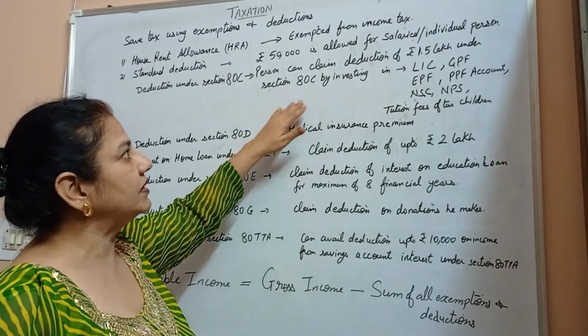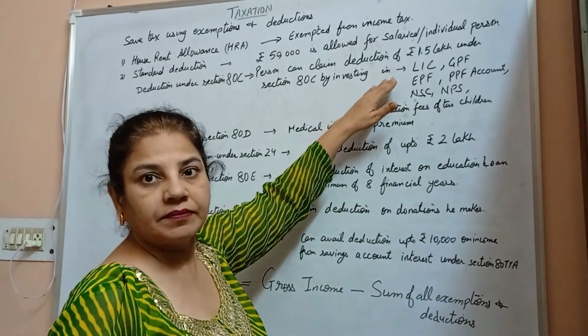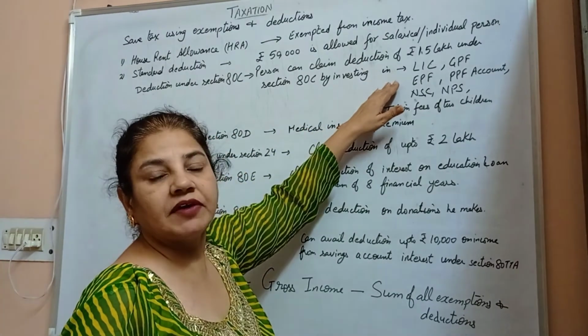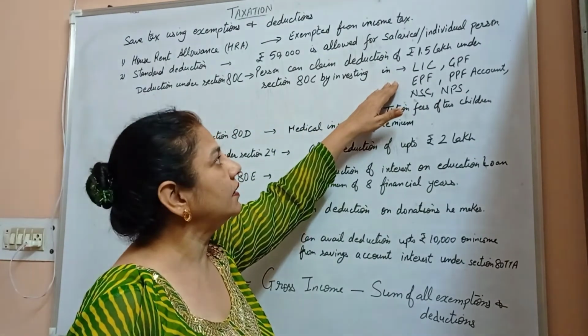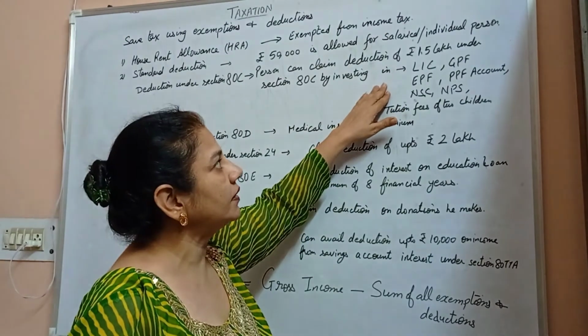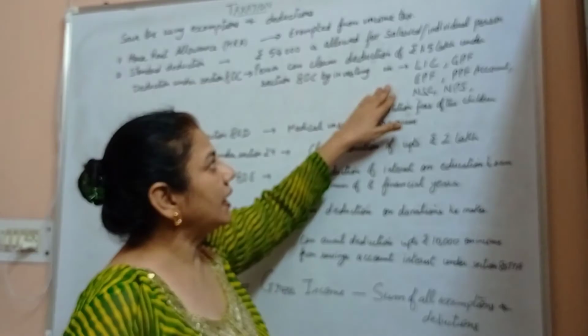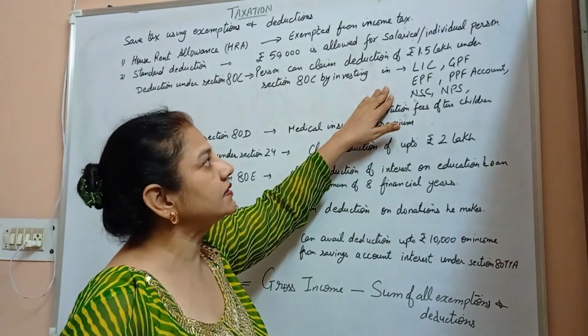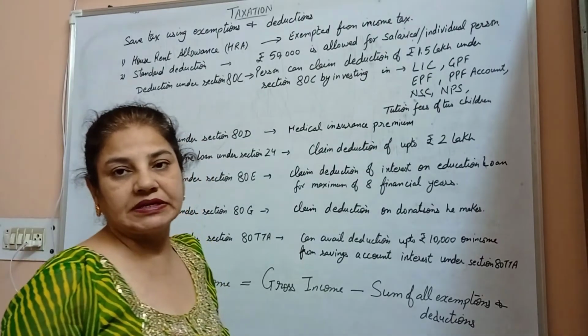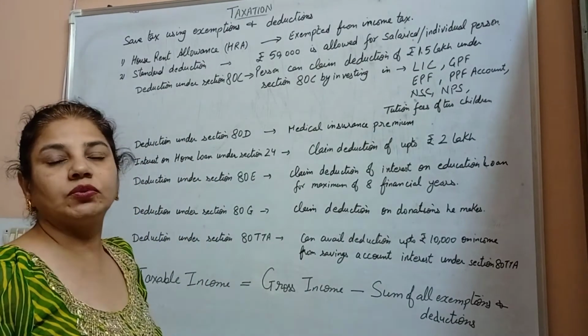80C by investing the amount in LIC, life insurance, GPF, General Provident Fund, EPF, Employee Provident Fund, PPF account, NSC, National Savings Certificates, NPS, National Pension Scheme, and tuition fees for two children.